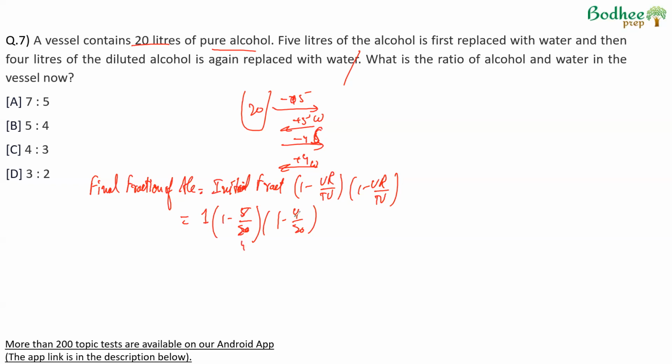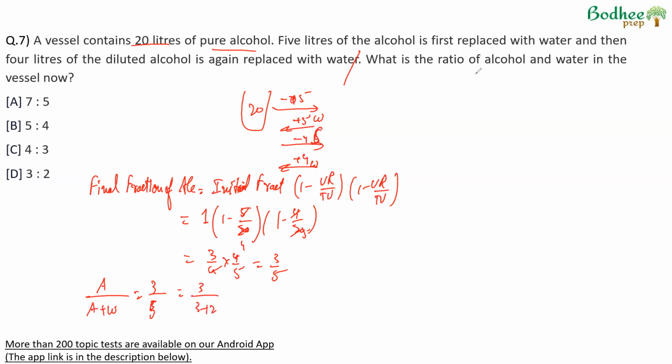This becomes 1 by 4, this becomes 1 by 5. 1 minus 1 by 4 is 3 by 4. 1 minus 1 by 5 is 4 by 5. So this becomes 3 by 5. So the final fraction of alcohol is 3 by 5, which means alcohol upon alcohol plus water is 3 upon 5, which is nothing but 3 upon 3 plus 2.